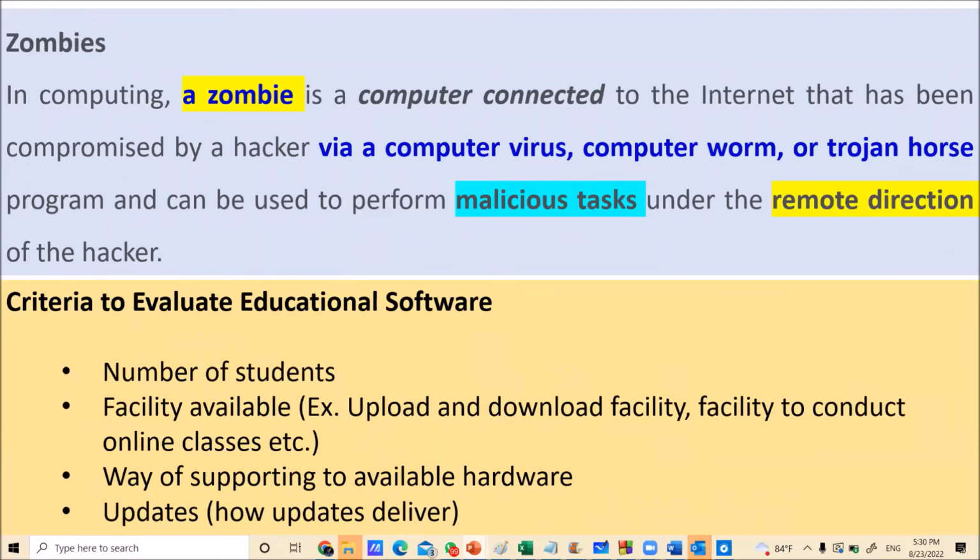Then updates are also another important factor. Normally software is updated at regular times. How are you going to get the updates? Before purchasing the educational software, you want to check how updates are available. It may be through the internet, or some person coming to your organization and updating the system. The type of update determines whether the educational software is applicable for your organization or not. These are some factors you want to consider to evaluate educational software.